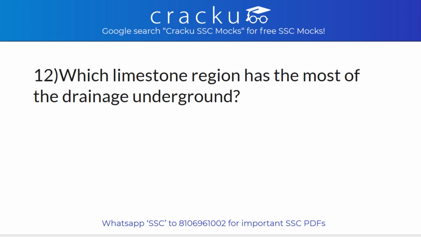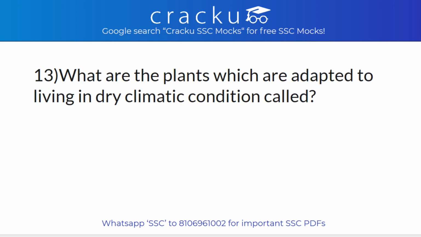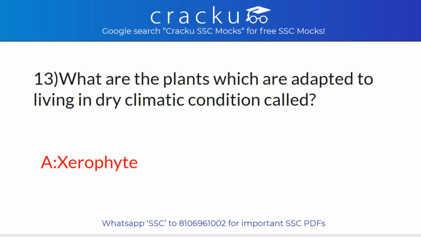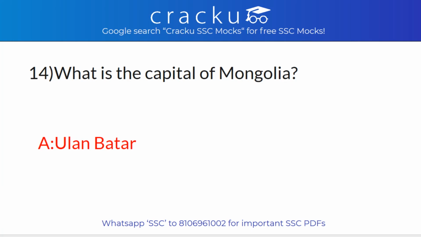Which movement causes formation of moraine, that is, debris or fragments of rock material? Answer: Glacier. Which limestone region has the most of the drainage underground? Answer: Karst region or karst land. What are the plants which are adapted to living in dry climatic condition called? Answer: Xerophyte. What is the capital of Mongolia? Answer: Ulaanbaatar.